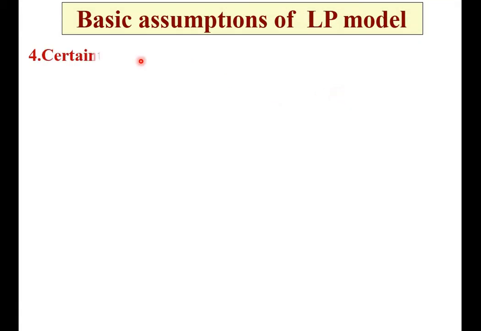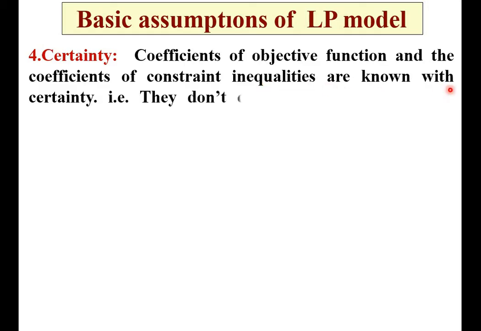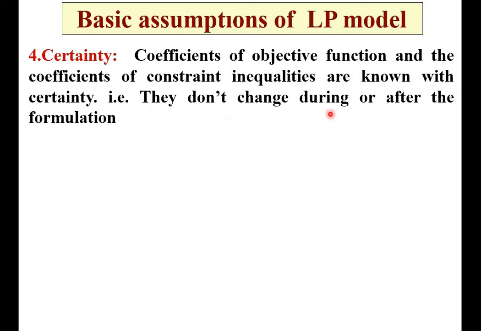Next, certainty. Coefficients of the objective function and the coefficients of the constraint inequalities are known with certainty. That means they don't change during or after the formulation of the problem.